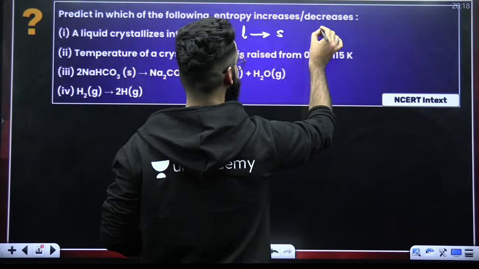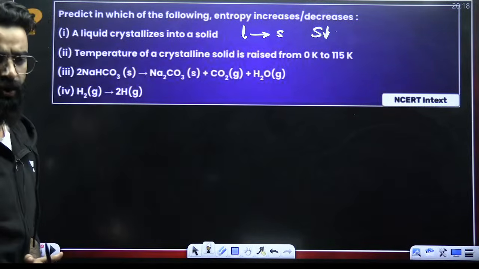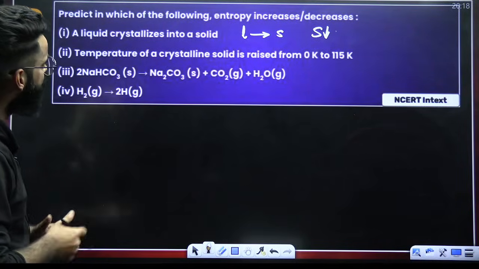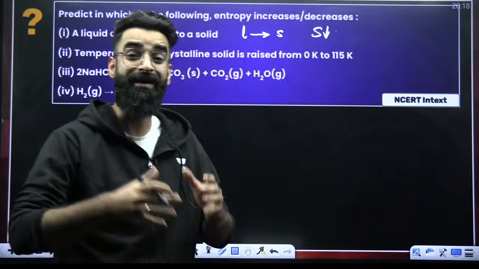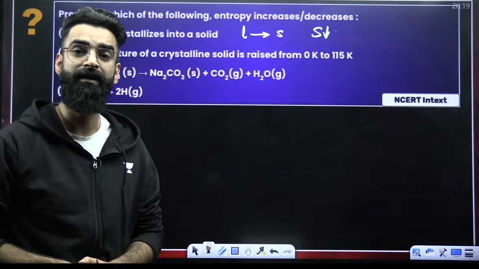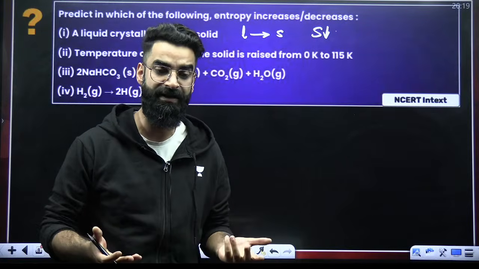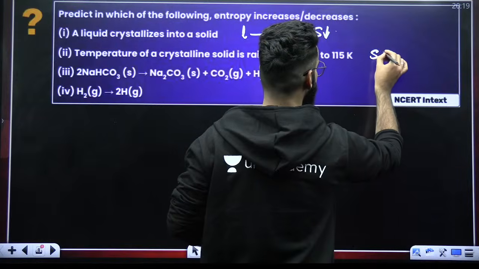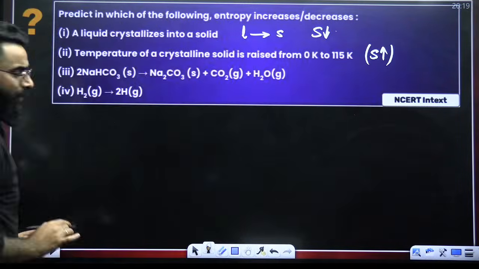So in the first process, the value of capital S, that's entropy, will be decreasing throughout the process. Okay. Look at the second point. Temperature of the crystalline solid is raised from 0 Kelvin to 115. So you are raising the temperature of a solid. And you know, when you raise the temperature of the solid, what will happen to its entropy? What will happen to disorderness? Disorderness will increase. And if the disorderness increases, that means entropy is going to increase. Simple as that.